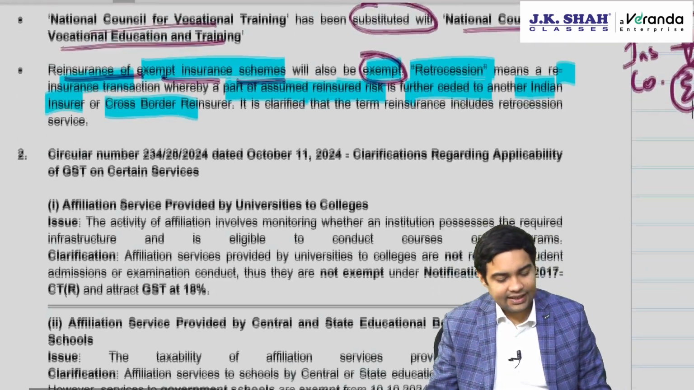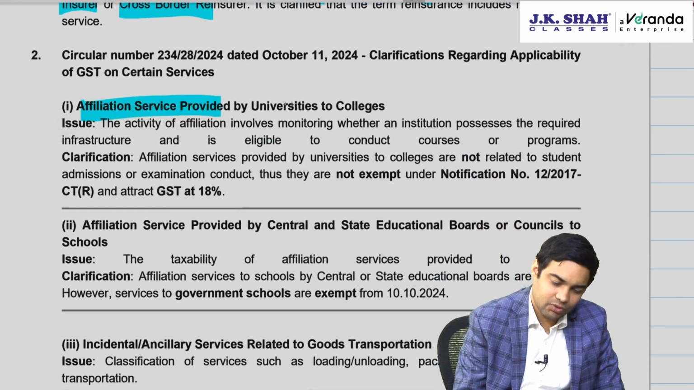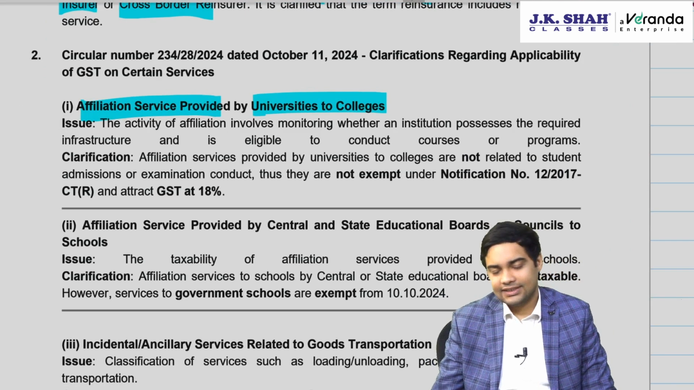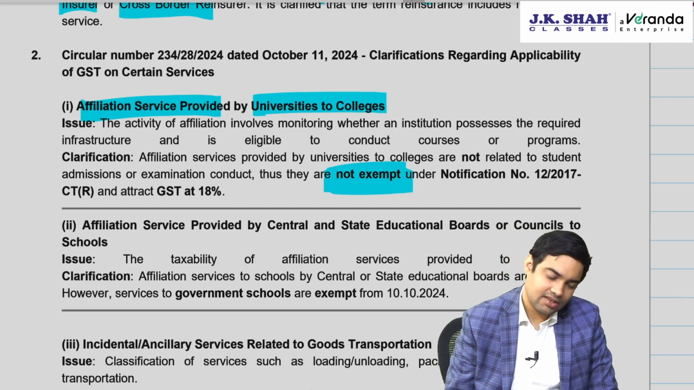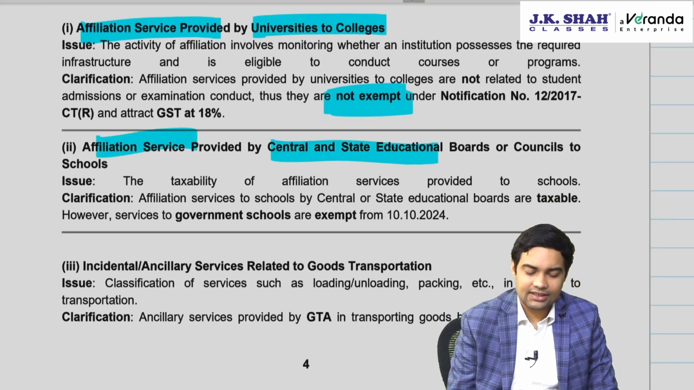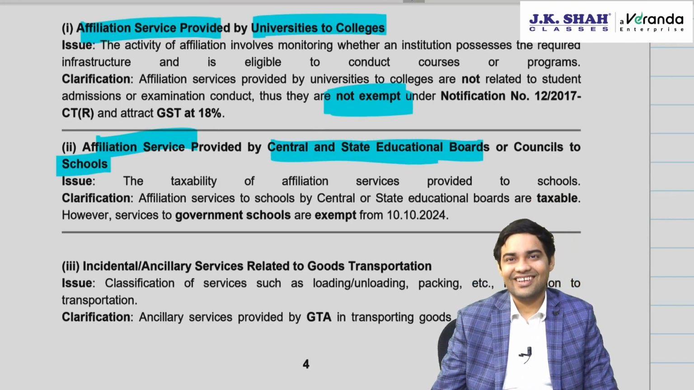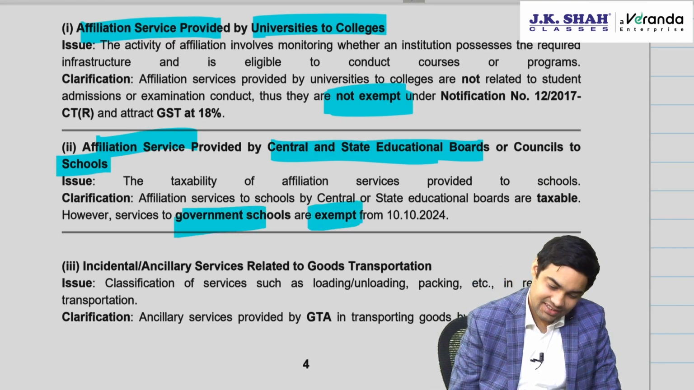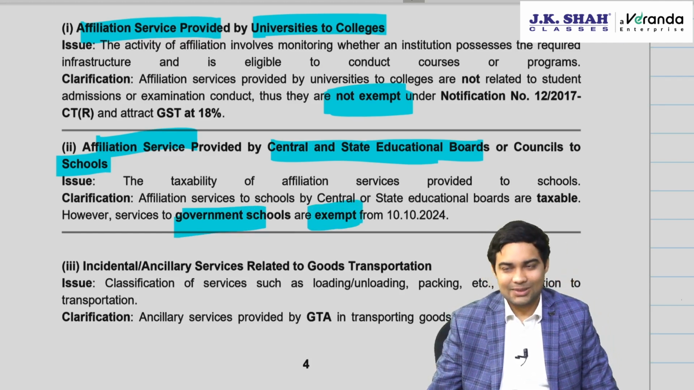Okay, then let's have a look at some clarifications. Affiliation services provided by university to colleges, whether GST will apply? The answer is yes, GST will be applicable as it is not exempted. Affiliation services provided by central and state education board to schools. Affiliation services to schools: if it is a government school, then it is exempted. If it is other than a government school, then it will be taxable.